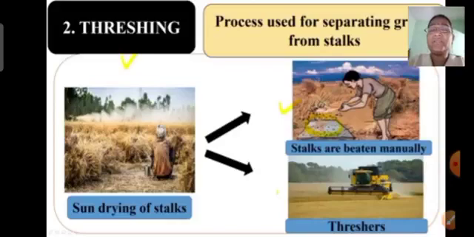So on a smaller scale this can be done, but when you have a large field and there are tons and tons of grains which you have to separate, then doing it manually won't be possible. So for this, threshers are used. These are machines. They separate grains from the stalk. This process of separating grains from the stalk is known as threshing.